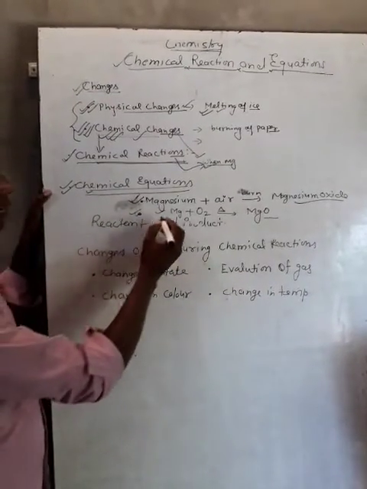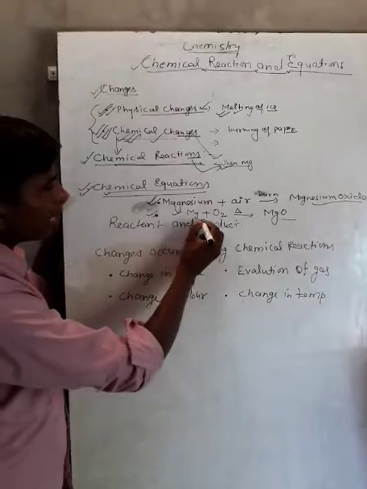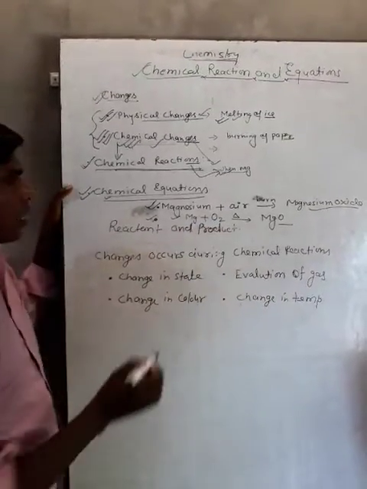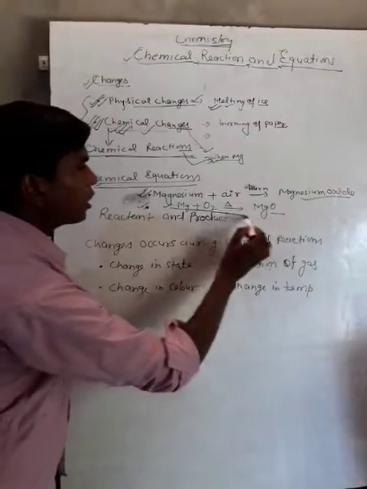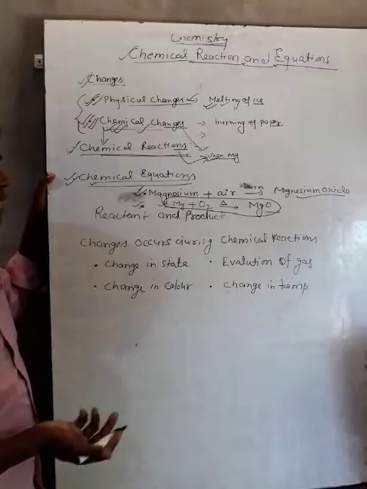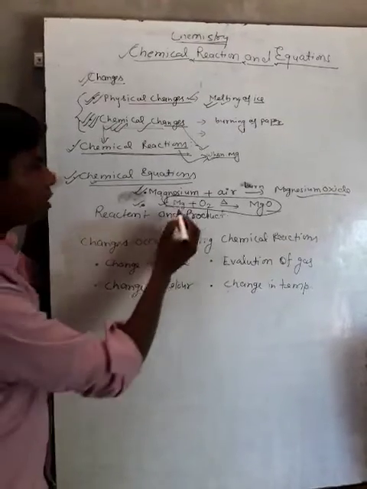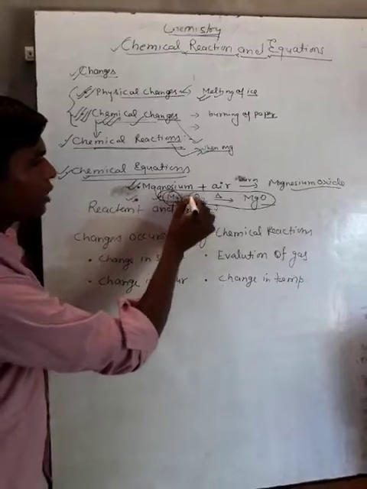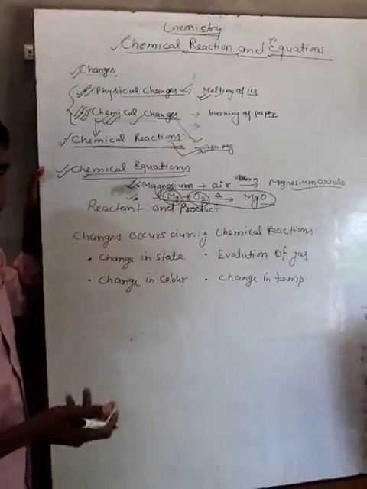Now in any chemical reaction we will identify the reactant and product. If a chemical equation is given, whatever materials are taken before the reaction are called the reactants. In this reaction, magnesium and oxygen are the reactants.